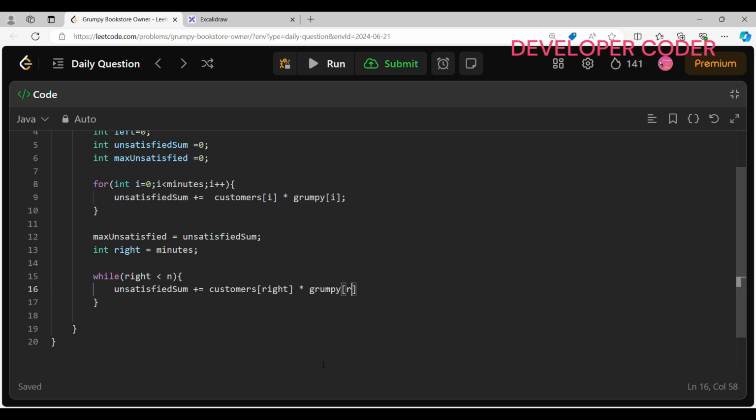So what I'm doing here, I'm including the next element, right? So here include current elements. Let me write the comment as well: include current element.